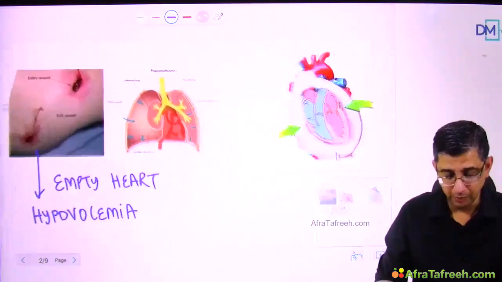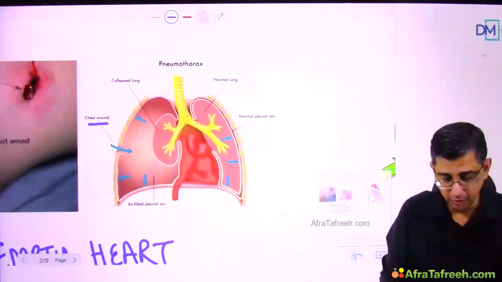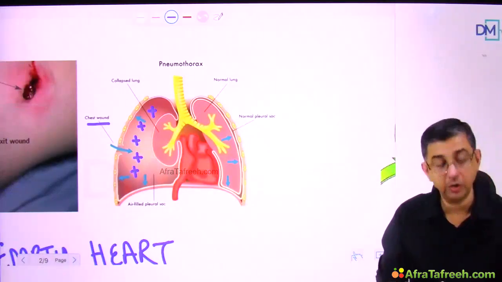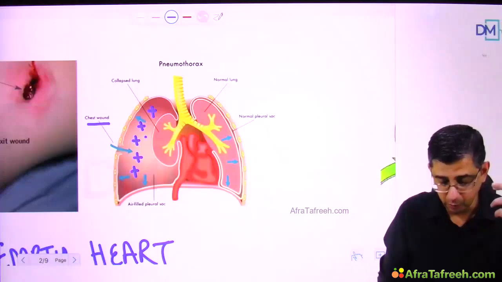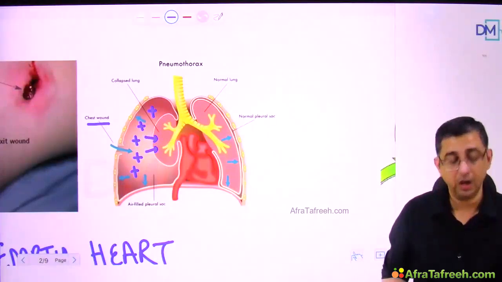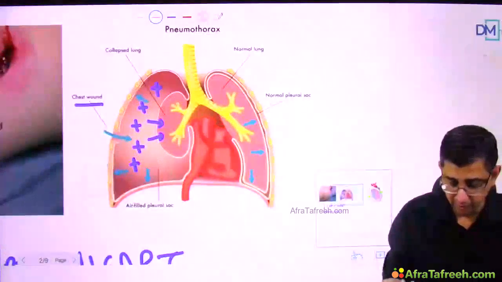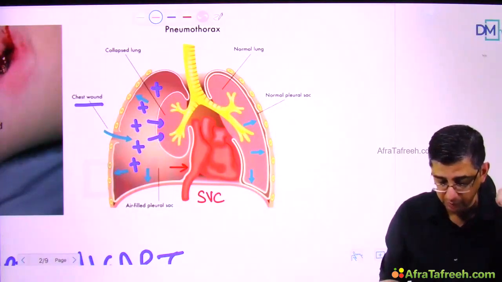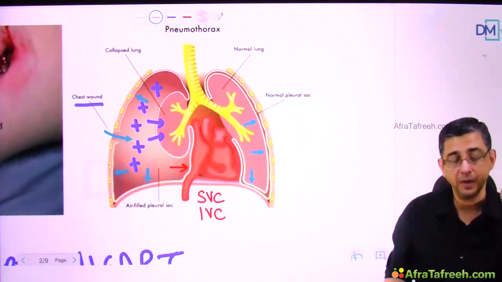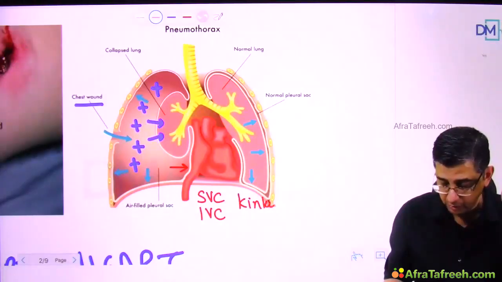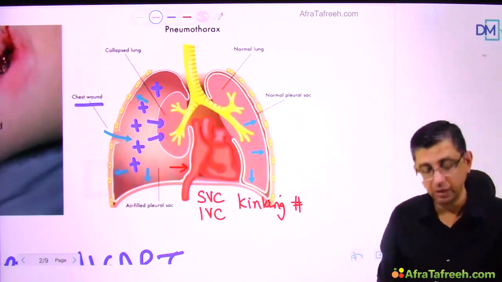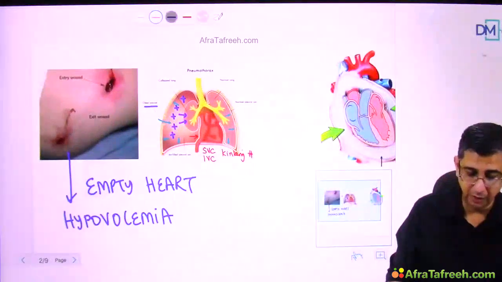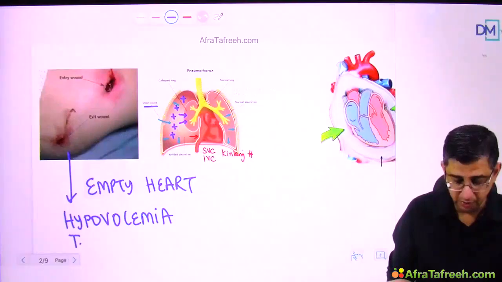Another cause for this could be that the person has sustained a bullet injury to the chest. In this case, you can see that the air will rush into the chest cavity of the patient and it will cause the pressure in the chest cavity to turn positive. This positive pressure will put pressure on this lung. It will cause this lung to collapse. But apart from this, I'm also worried about the fact that this pressure will also cause kinking of the superior vena cava and inferior vena cava. You can see that the positive pressure will result in compression of the SVC and IVC. Due to kinking of the great veins, the venous return to the heart will definitely be compromised. And if the venous return is compromised, then if input is less, output will also be less. So therefore, another reason why a person could be having the same presentation of pulselessness is the presence of tension pneumothorax.